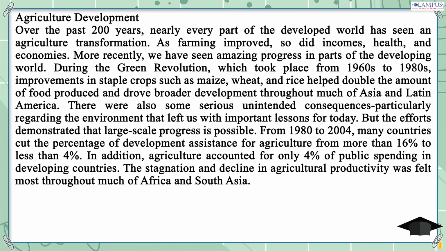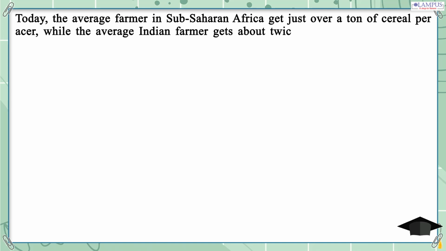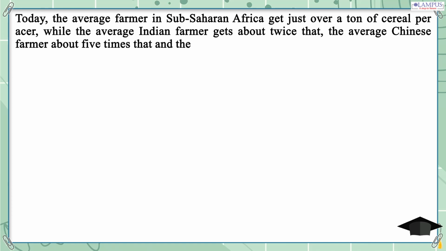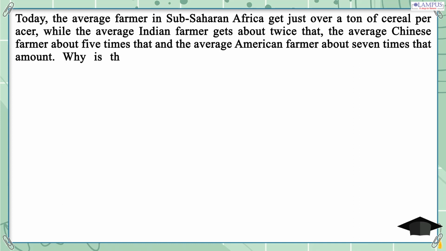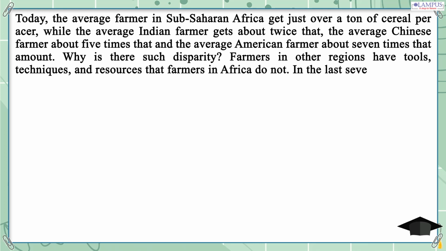Today, the average farmer in sub-Saharan Africa gets just over a ton of cereal per acre, while the average Indian farmer gets about twice that, the average Chinese farmer about 5 times that, and the average American farmer about 7 times that amount. Why is there such disparity? Farmers in other regions have tools, techniques, and resources that farmers in Africa do not. In the last several years, the global community has begun to refocus its attention on agriculture.